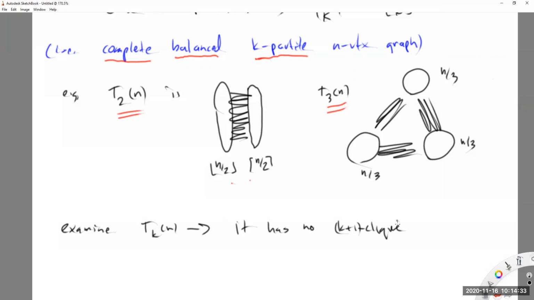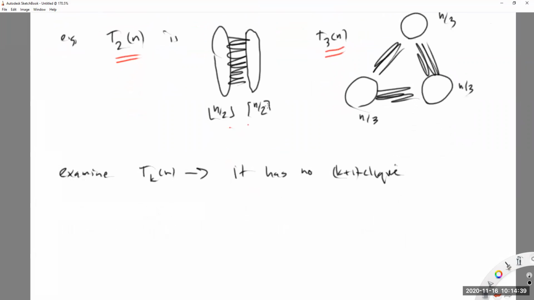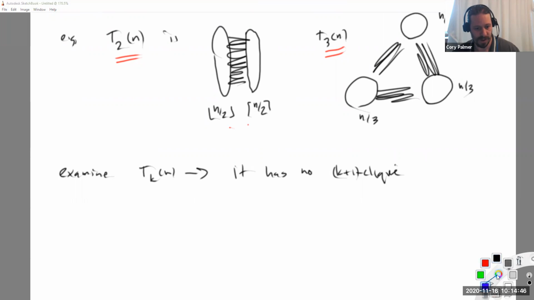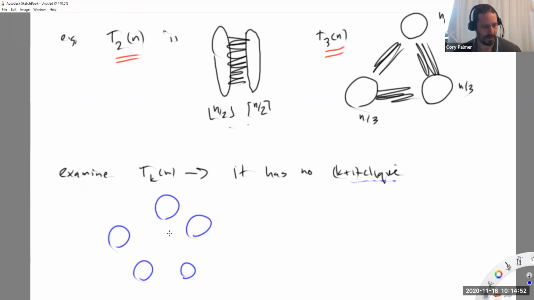I think you can do a pigeonhole argument, like there's only k parts and no two vertices in a single part share an edge. So you assume there is and then show it down. Exactly. Van's got it exactly, right? So there's no k+1 clique because T(k,n) has k parts, right? Let's say for a moment here, k is 5. And a k+1 clique has 6 vertices. So its 6 vertices are distributed among these 5 classes. So it's got 2 vertices in the same class by the pigeonhole principle.